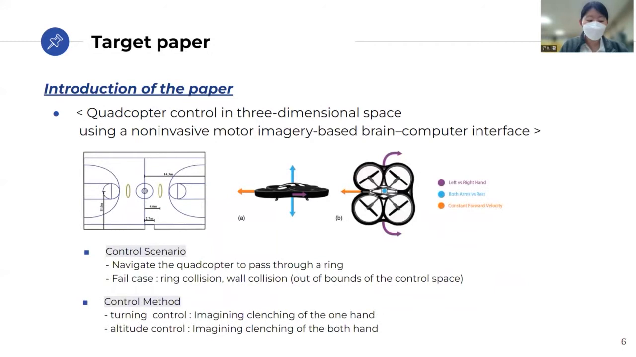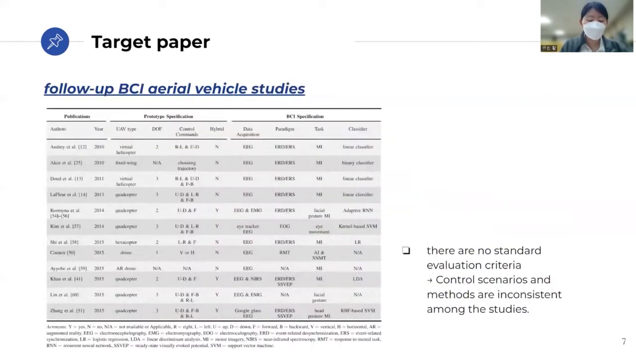The control scenario is to navigate the quadcopter to pass through a ring. The trial fails when the drone collides with the ring or deviates from the boundary of the control space. Imagining clenching of the hand is used as the control method.